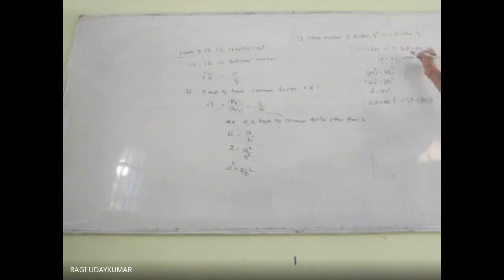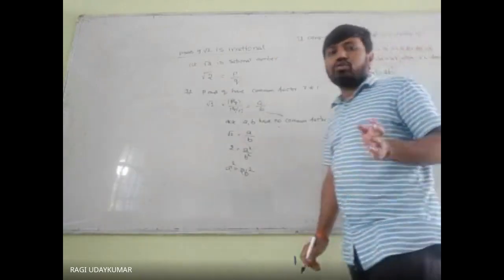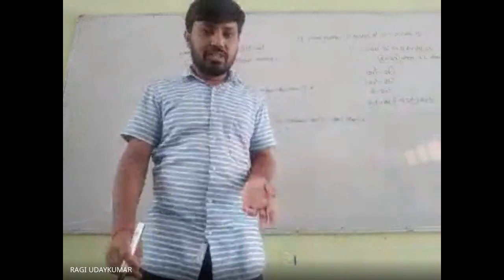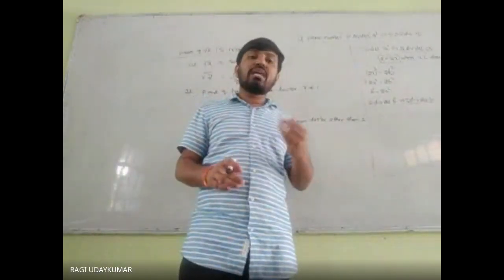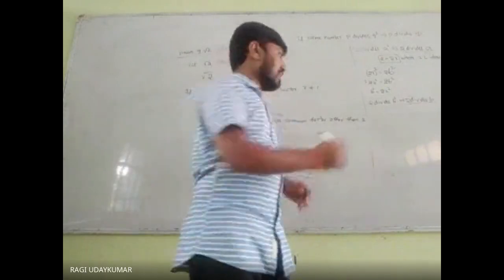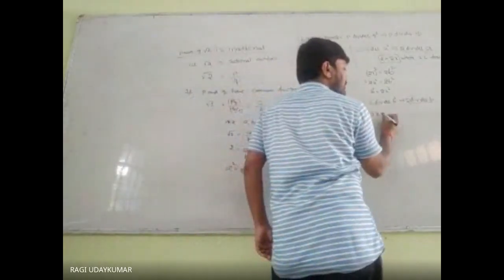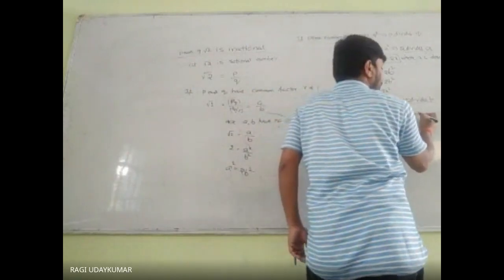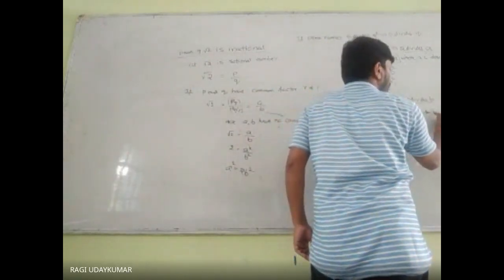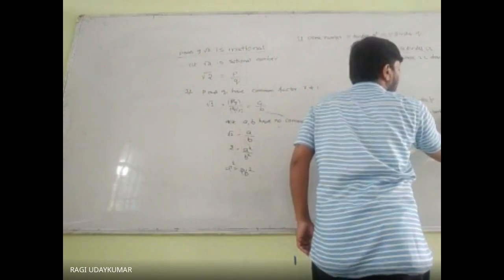So 2 divides B and 2 divides A. Both we got. This implies that 2 is a common factor for both A and B.